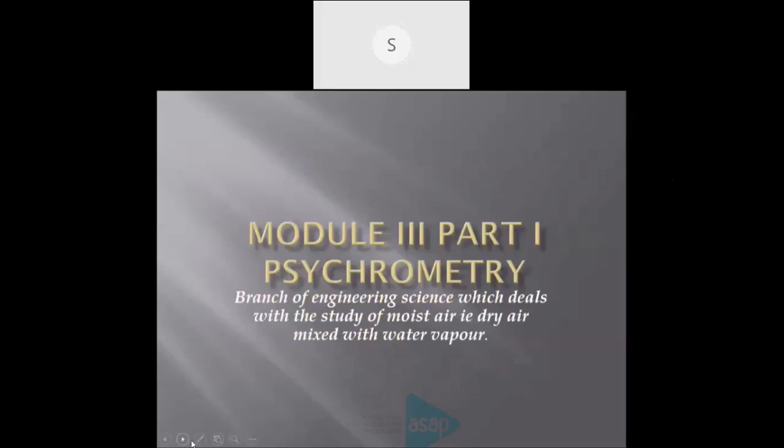Today I am presenting a topic on psychrometry. This is the third module of our refrigeration and air conditioning. In the third module, part 1 is psychrometry. What is psychrometry? It is a branch of engineering science which deals with the study of moist air, that is, dry air mixed with water vapor. This is psychrometry.